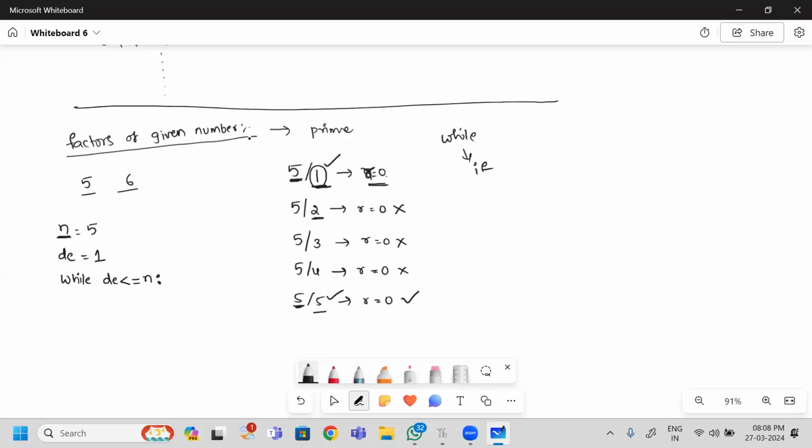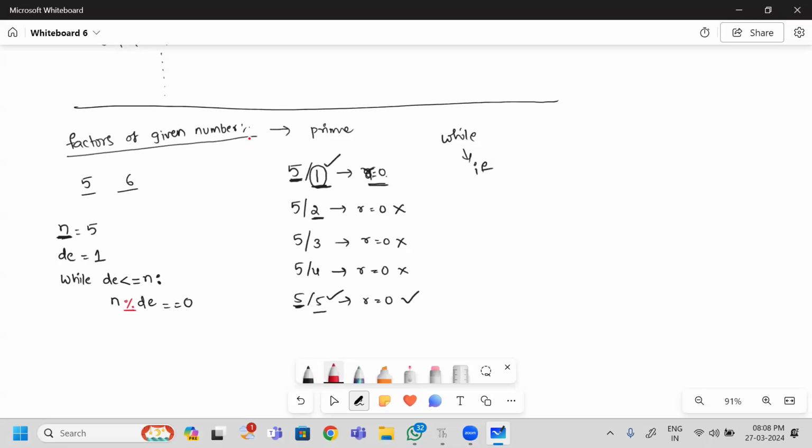How can I test this? The current number I have taken, if I divide by the denominator, I should get remainder as 0. So tell me the suitable operator at this place. Which operator will give the remainder? The modulus operator will give the remainder.